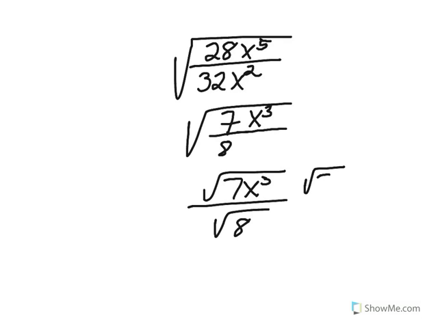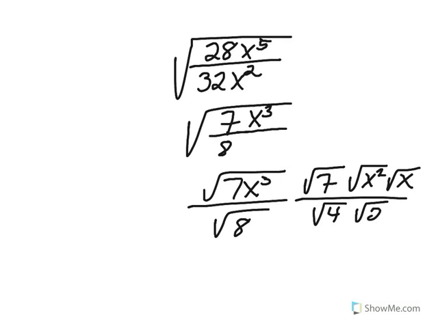The numerator becomes square root of 7, and the square root of x squared, and the square root of x. The denominator becomes square root of 4 and square root of 2. The numerator further reduces, and we have x, because the square root of x squared is x. The square root of 4 is 2 in the denominator, and we have our root 2.